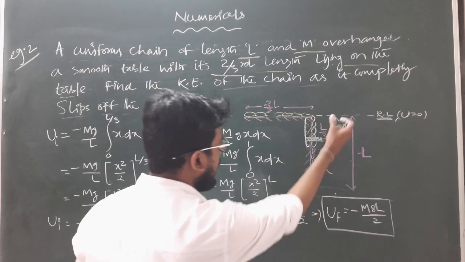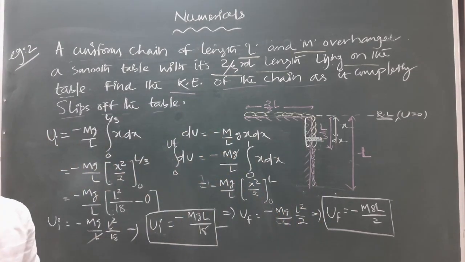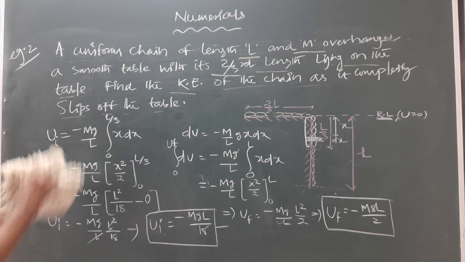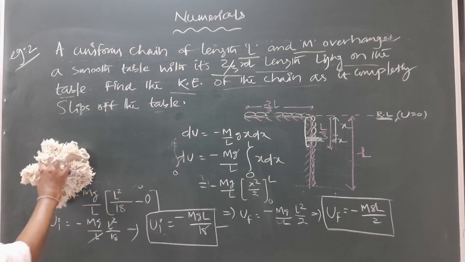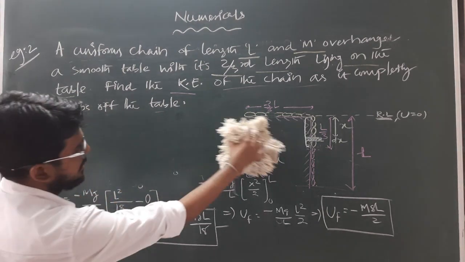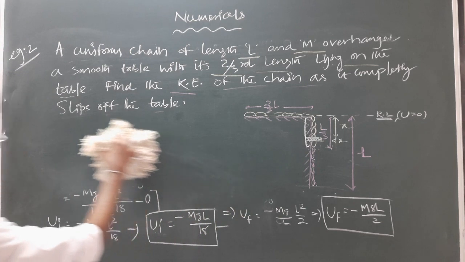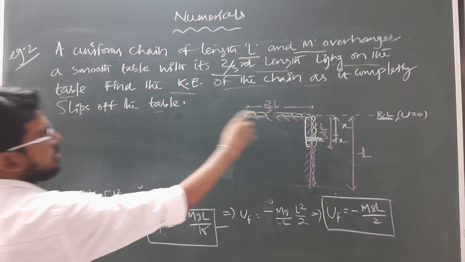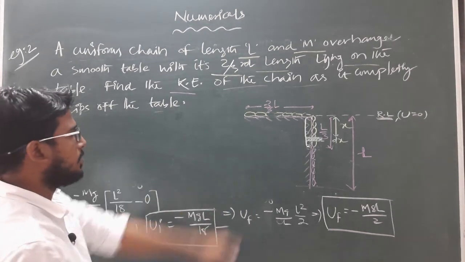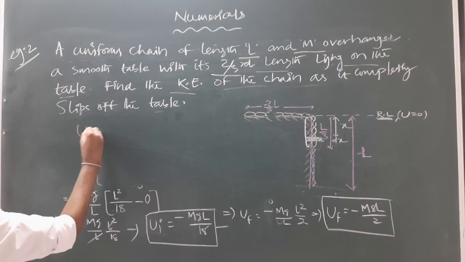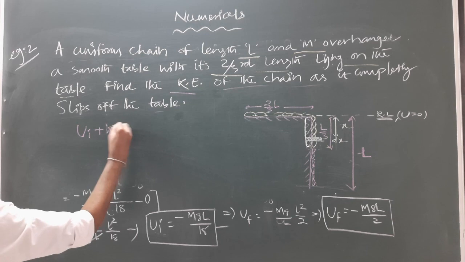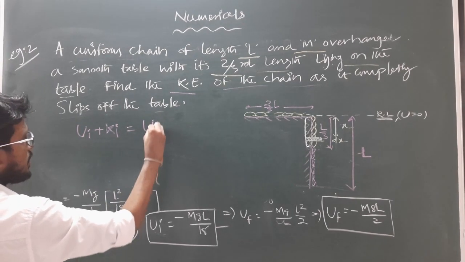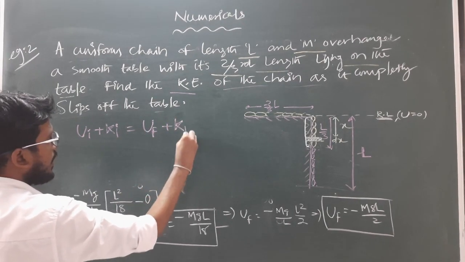So what is the final kinetic energy gained by the chain? According to the conservation principle of energy, as the complete action takes place under a conservative force field, we can write initial potential energy plus initial kinetic energy equal to final potential energy plus final kinetic energy.